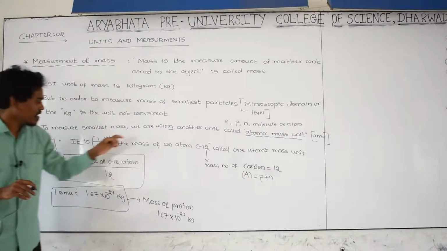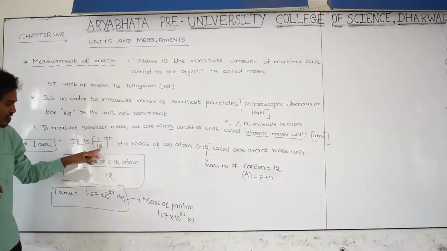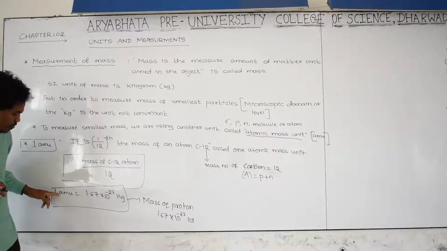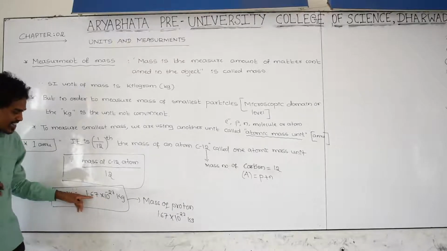Total mass of carbon by mass number of the carbon. If you do this ratio, you are getting this mass. We are going to call it 1 atomic mass unit. 1 atomic mass unit is exactly equal to proton mass.